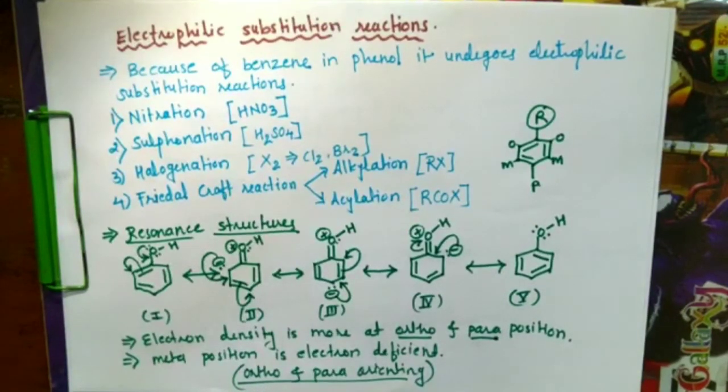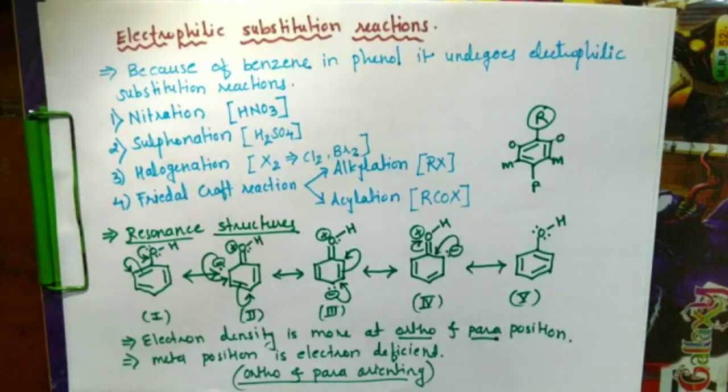So now we are going to see electrophilic substitution, which is ortho and para orienting because of the OH group. This OH group is an electron releasing group, and it makes the ortho and para positions of the benzene ring of phenol more electron dense, and because of that the electrophile will substitute at either the ortho or para position.